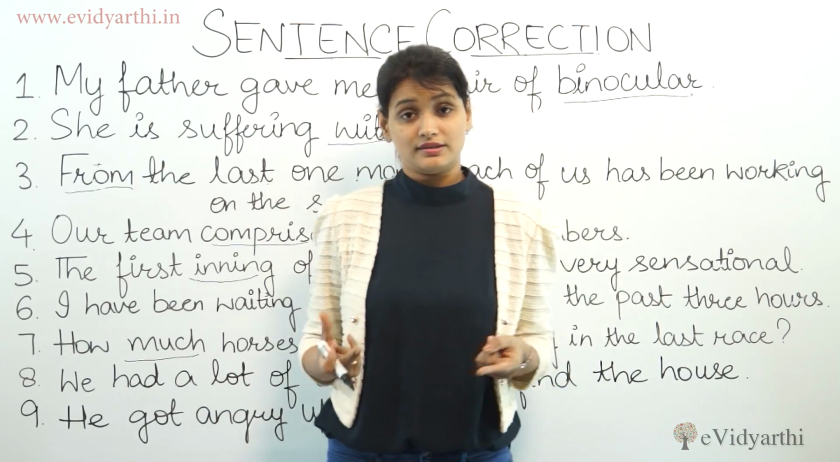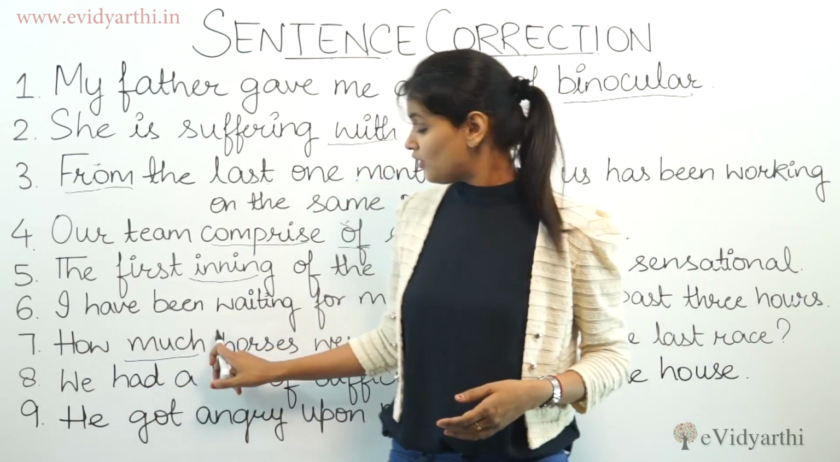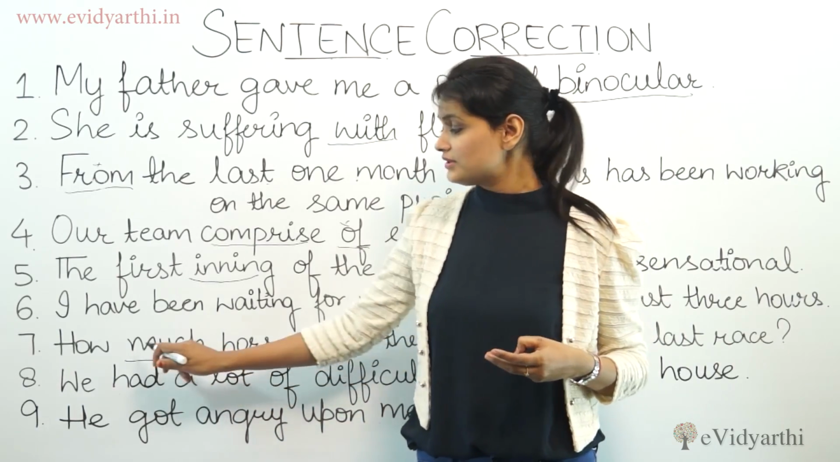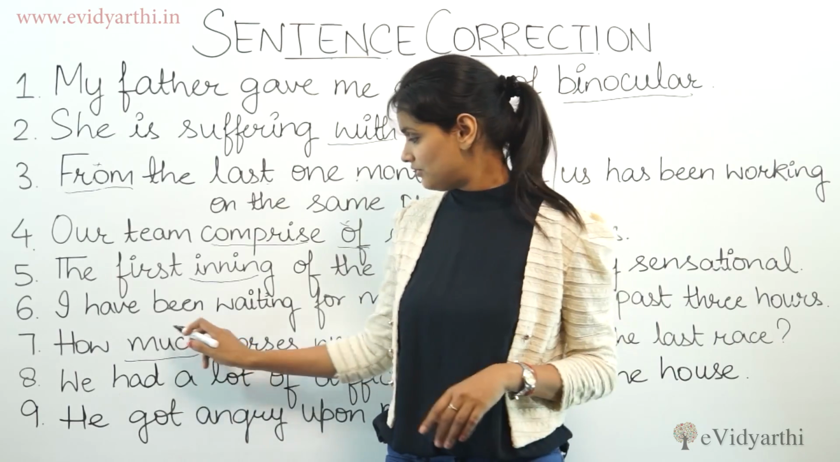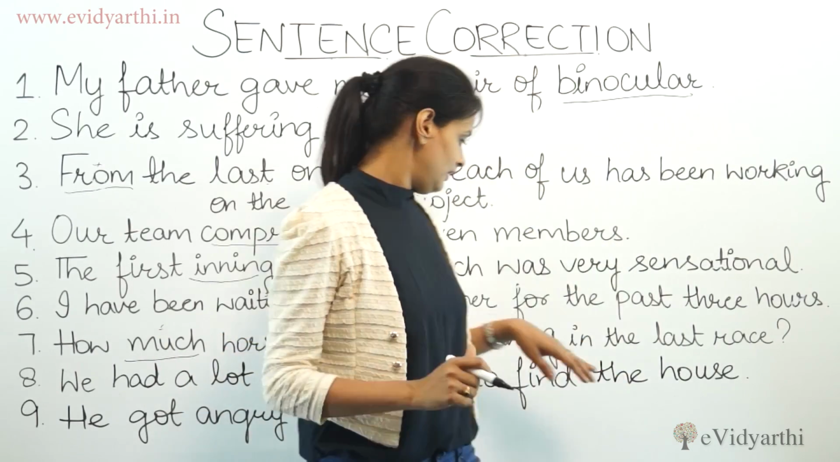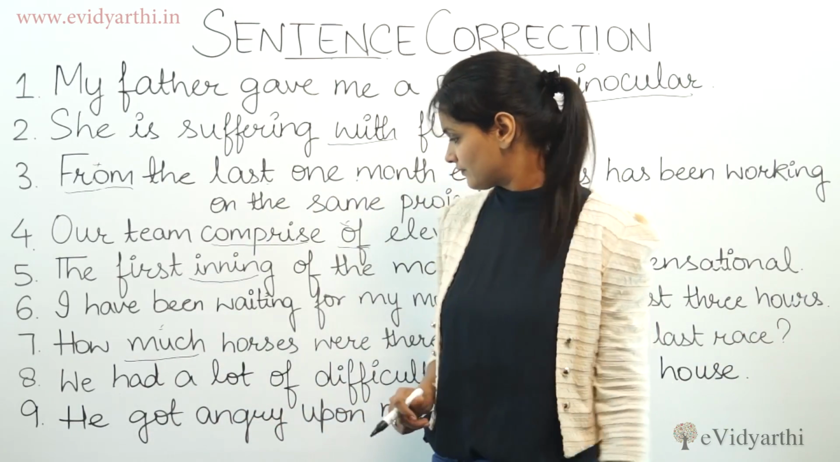We can measure the things. But "many" is used for what can be counted, right? So horse, we can say 1 horse, 2 horses, 3 horses. For such kinds of nouns, we use "many", not "much". So here, this one is wrong. We will use "many". How many horses were there running in the last race?